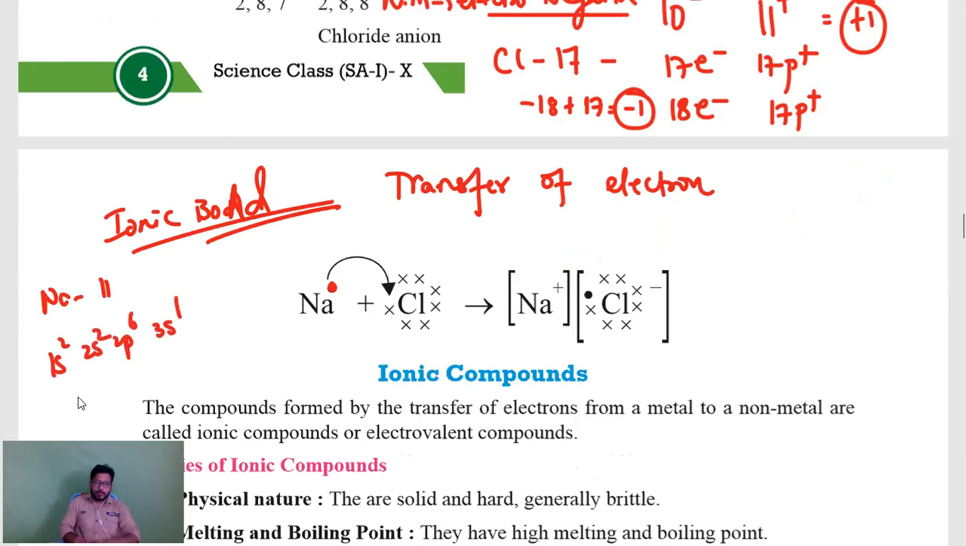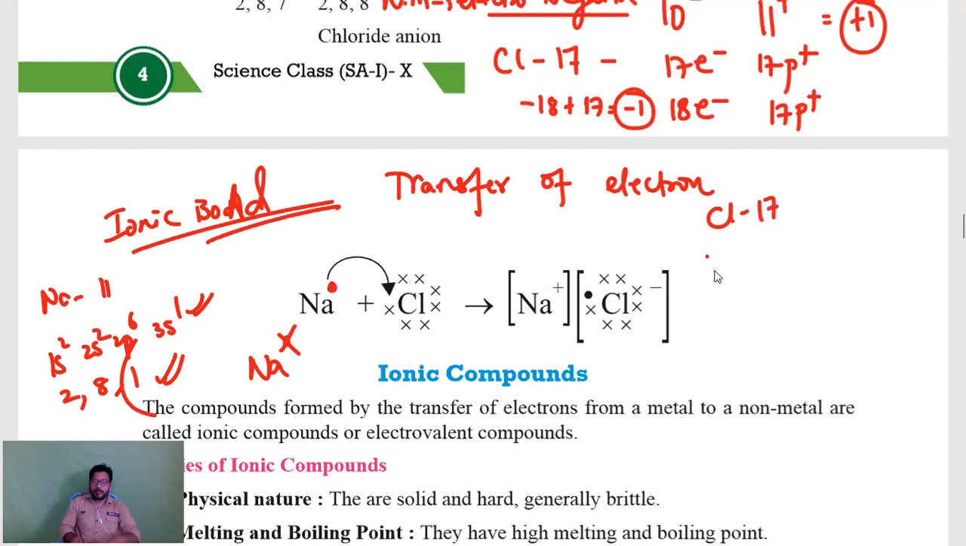So this you can write as 2, 8, 1. This way of representing is correct. This way is also correct. So what is the outermost electron? This is 1. So we will represent Na with 1 electron. Not only a dot, you can keep one cross also. Both are correct.